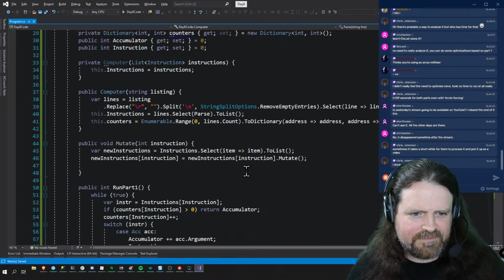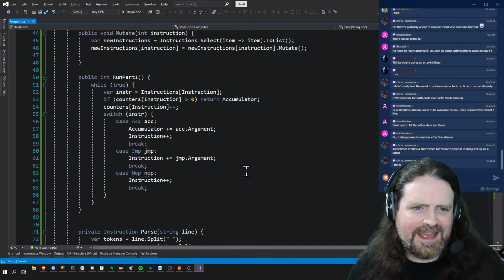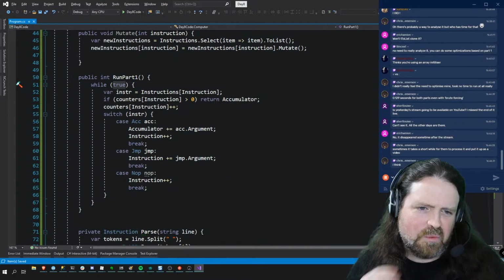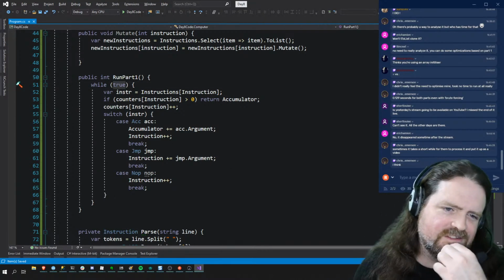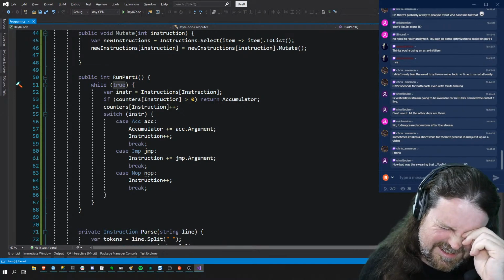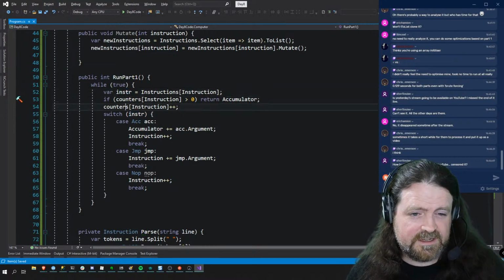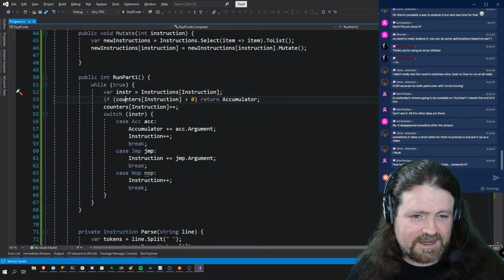Okay, so we've got all of our stuff there. Now, the last thing that we need here is that while true instruction thing there. So this is going to give us the value on the accumulator, but while true here is going to be an infinite loop. That's going to run off the end.